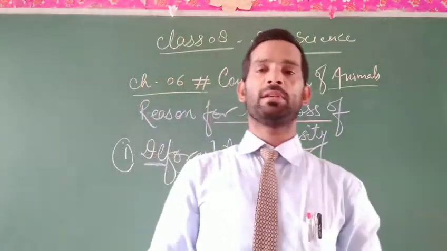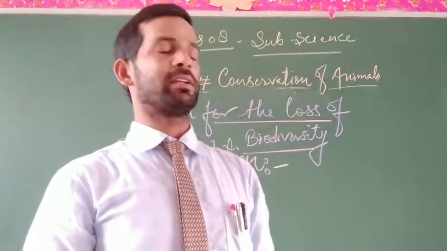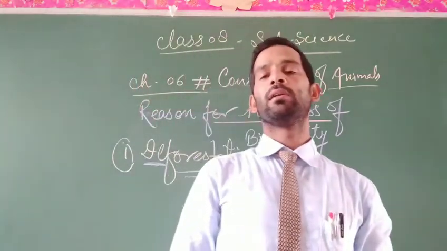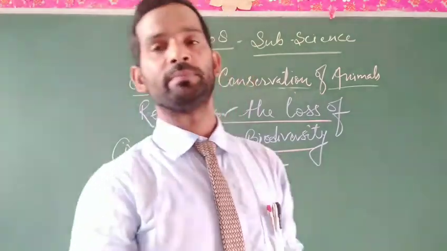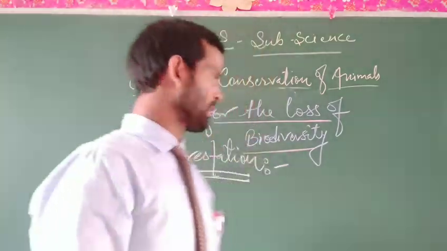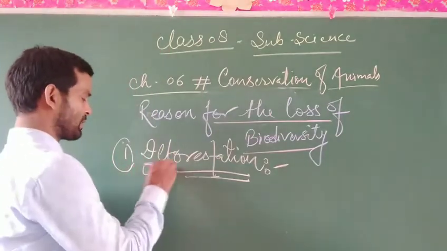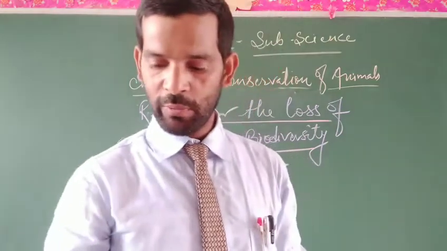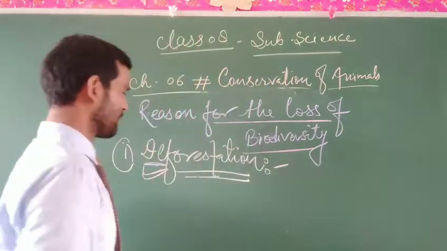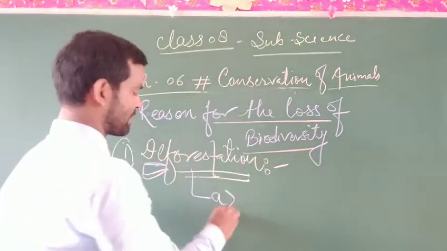This is the main reason why most plant and animal species cannot reach their nesting or survival places. So the first topic is deforestation, and what would be the causes of deforestation?